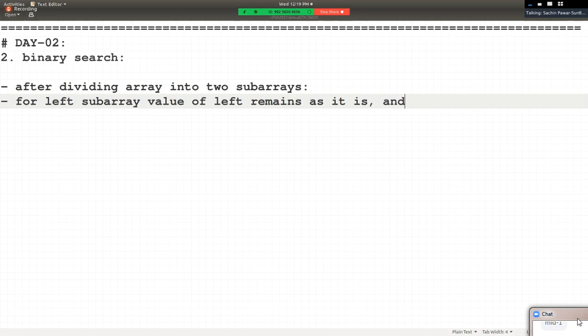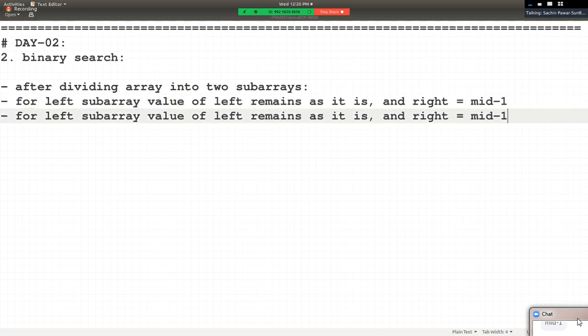And value of right will be equal to what? Mid minus one. Do you agree with this? Right? And for the right sub array,